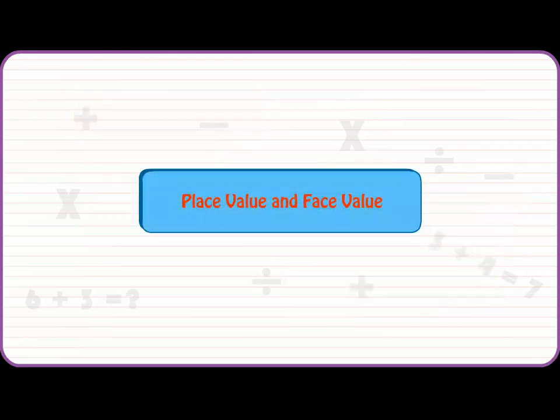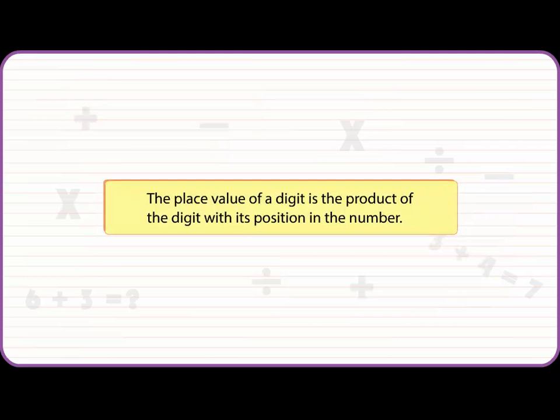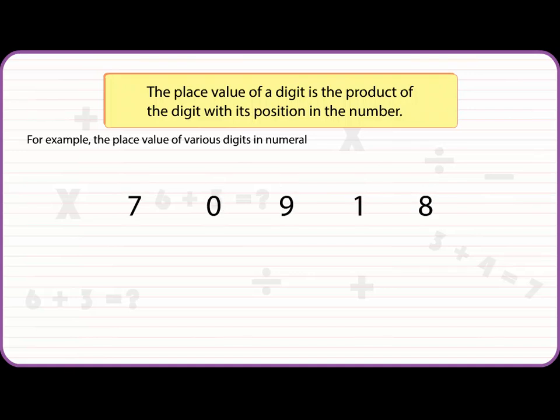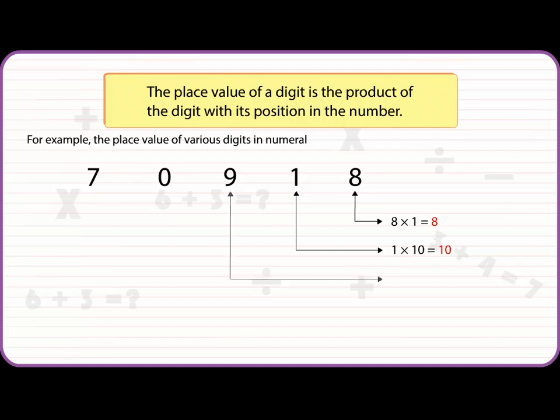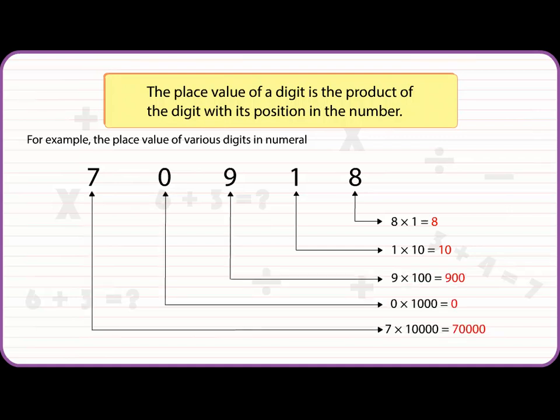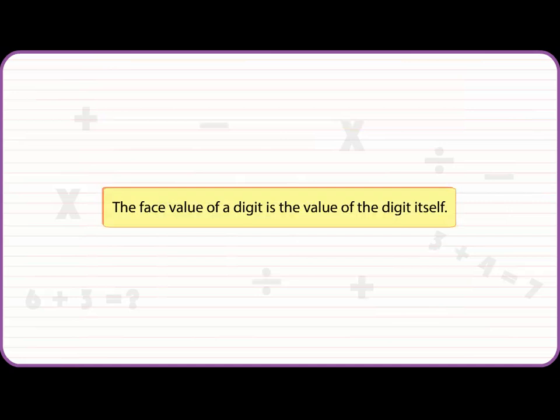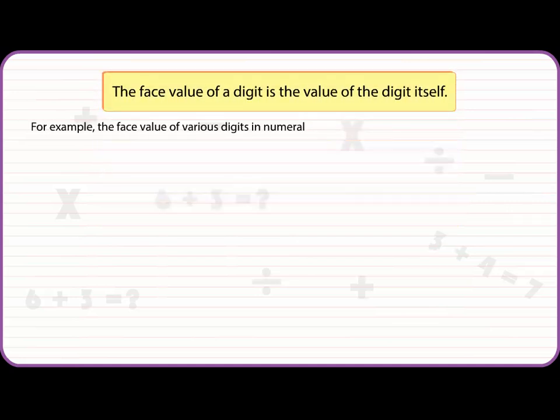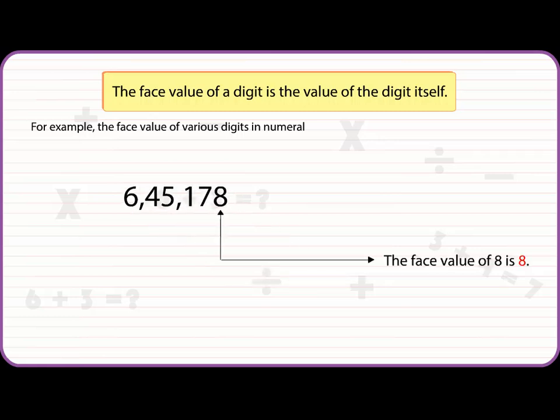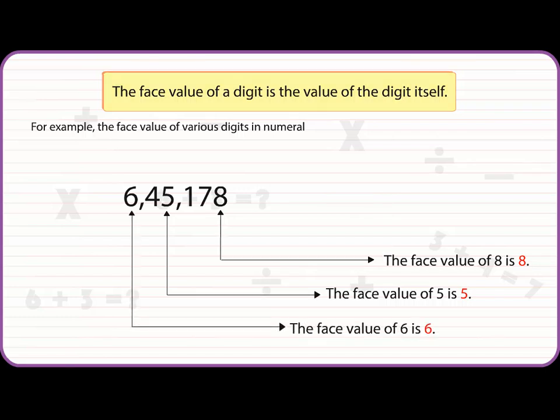Place value and face value. The place value of a digit is the product of the digit with its position in the number. For example, the place values of various digits in the numeral 70,918 are 8, 10, 900, 0, 70,000. The face value of a digit is the value of the digit itself. For example, the face value of various digits in numeral 6,45,178: the face value of 8 is 8, the face value of 5 is 5, the face value of 6 is 6.